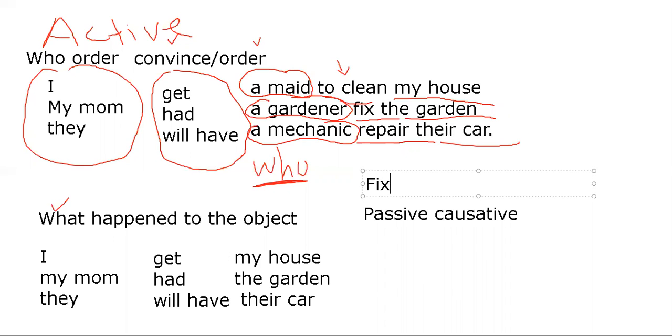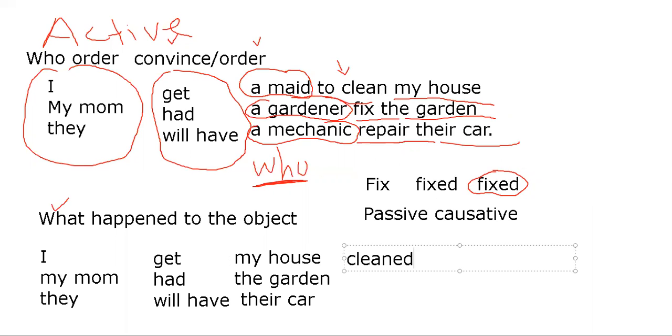So you can say fix, fix, and fixed. In this verb we can see that it's regular, but we need this form, right? The rest are regular, so it's okay. We can just add the ed. So you can say I get my house cleaned. My mom had the garden fixed, and they will have the car repaired, right?